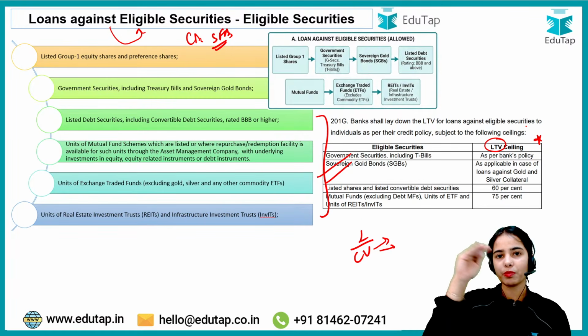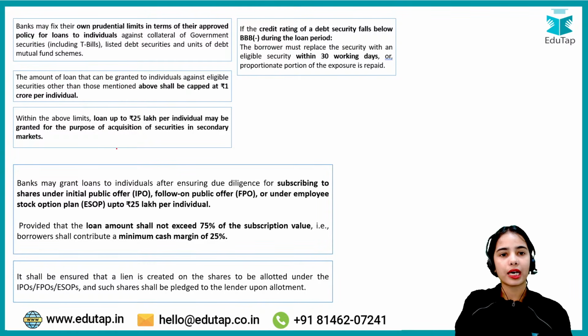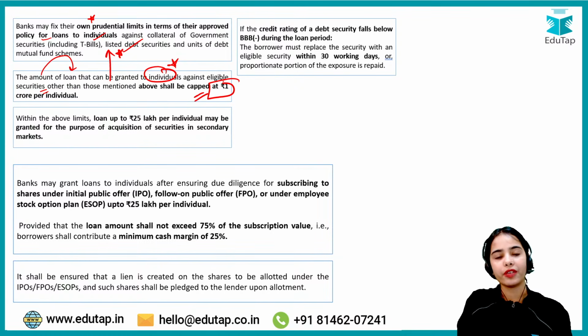Then we have also discussed that the banks may fix their own prudential limits in terms of their approved policy for loans to individuals against debt securities and such, but for other kinds of loans, the amount of loan that can be granted to individuals against eligible securities other than mentioned above shall be capped at 1 crore per individual. That is correct.